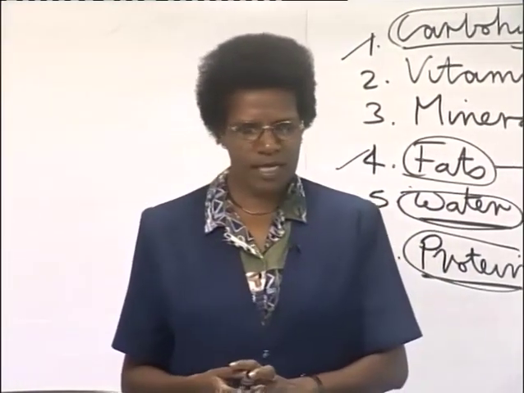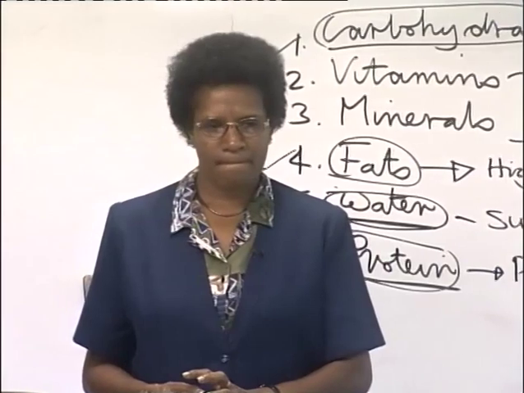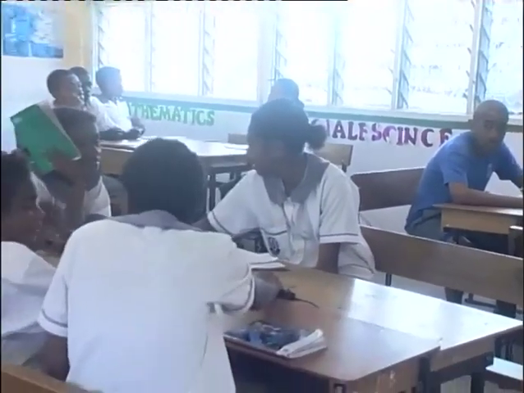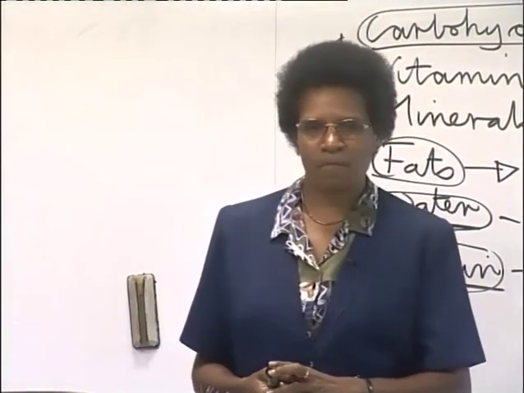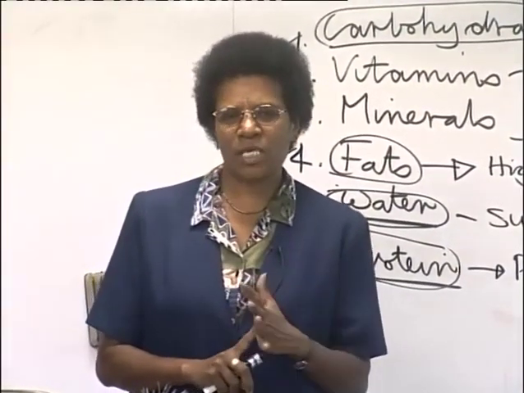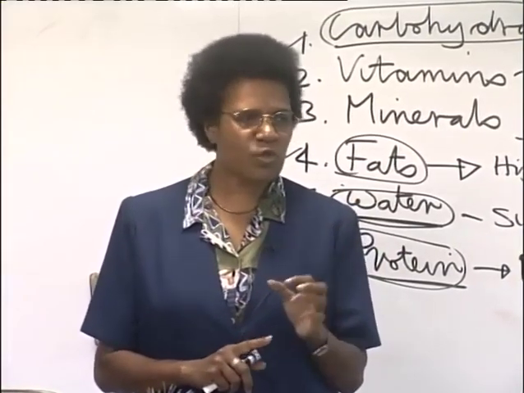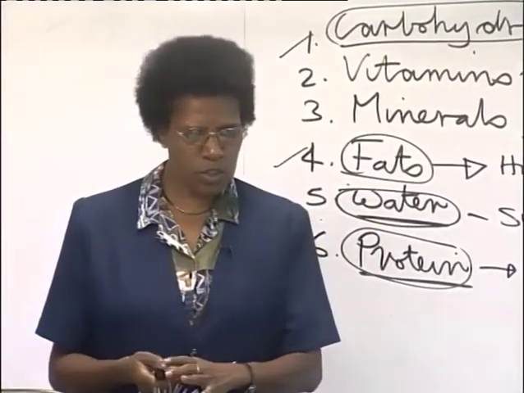Anybody else? Okay, thank you, Ovin. Staple food. Okay, yeah. Some of the staple food we eat, we get water. Good. Anybody else? Yes, Aloysia again. Vegetables. Yeah, from vegetables. Now, so we say it's not only fruits, but every food that we eat. Every food that we eat, there is some water in each of the food that we eat. So once we eat those foods, we get water out of those food.